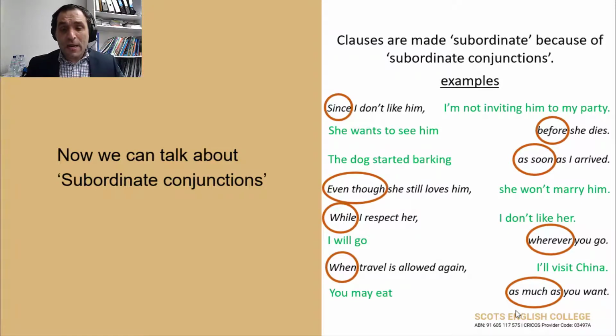Now, if I don't give you that extra information, you don't have detailed information about the situation. If I just tell you she won't marry him, you don't know why. And you don't have any background information to know the situation more. But now you have a better idea about the situation. Even though she still loves him, she won't marry him. Next, while I respect her, okay, while I respect her, I don't like her.